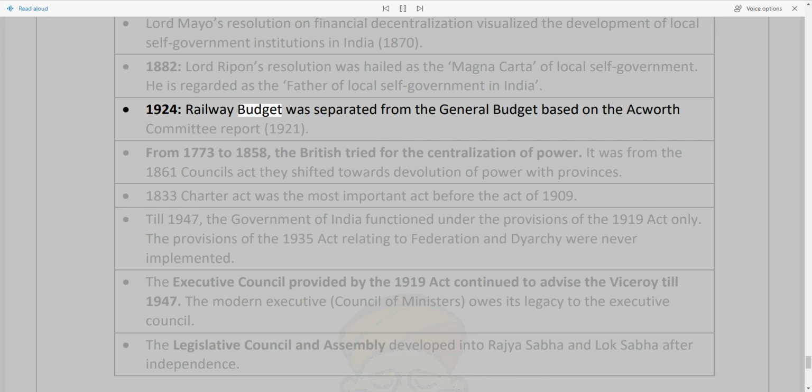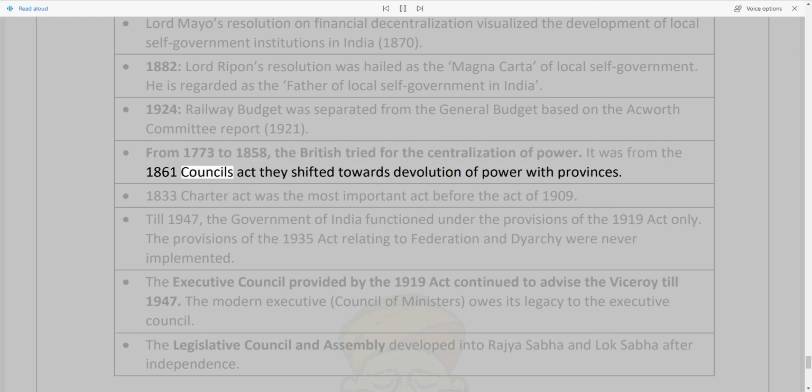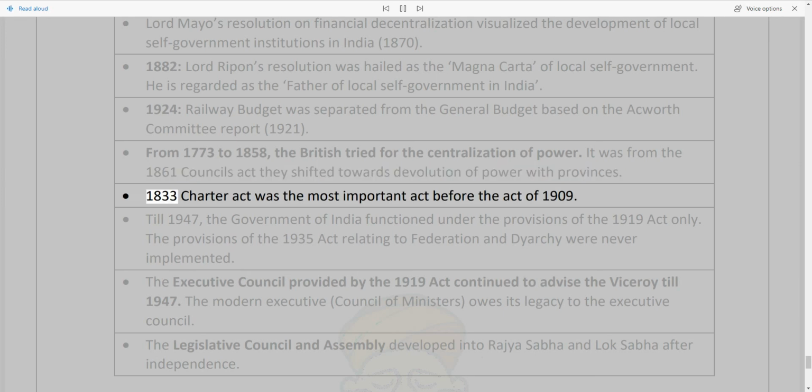1924, railway budget was separated from the general budget based on the Ackworth Committee report, 1921. From 1773 to 1858, the British tried for the centralisation of power. It was from the 1861 Councils Act they shifted towards devolution of power with provinces. 1833 Charter Act was the most important act before the Act of 1909.